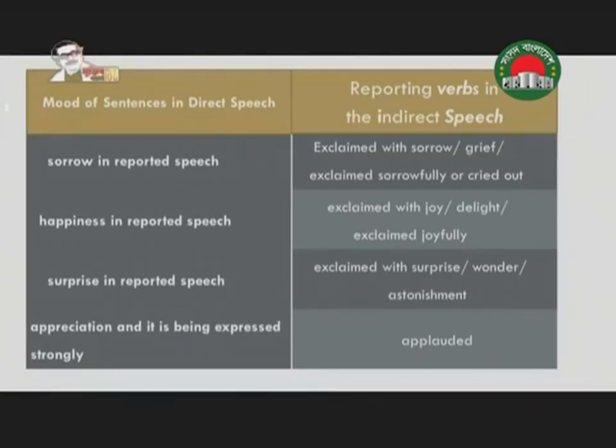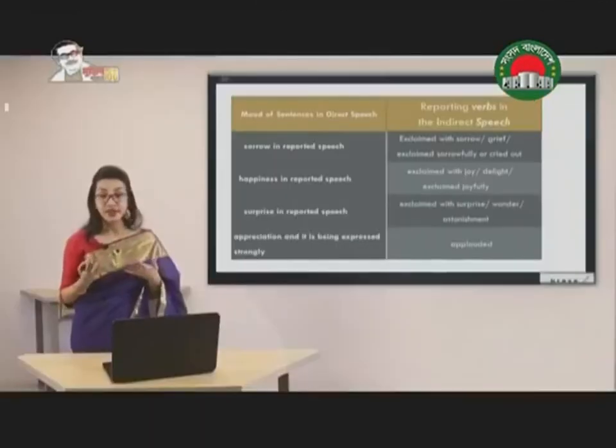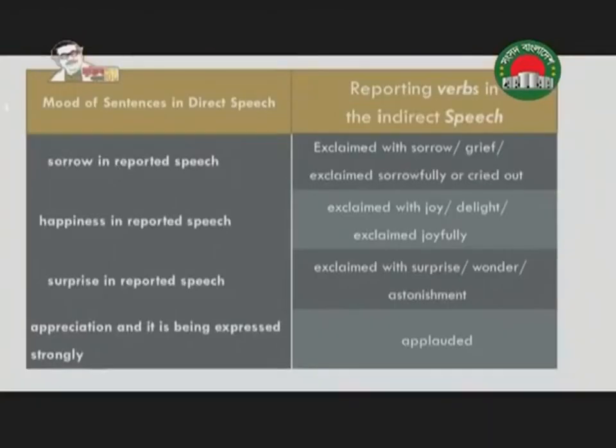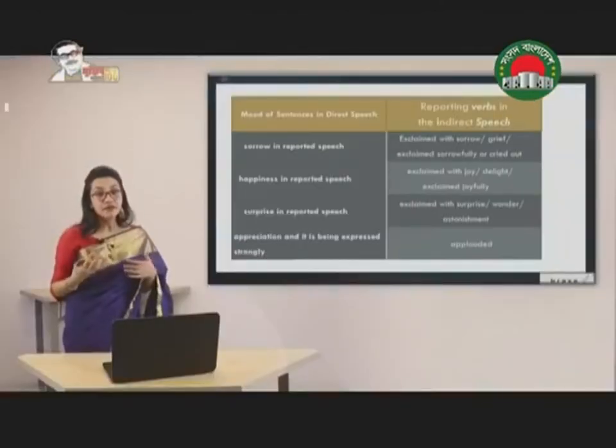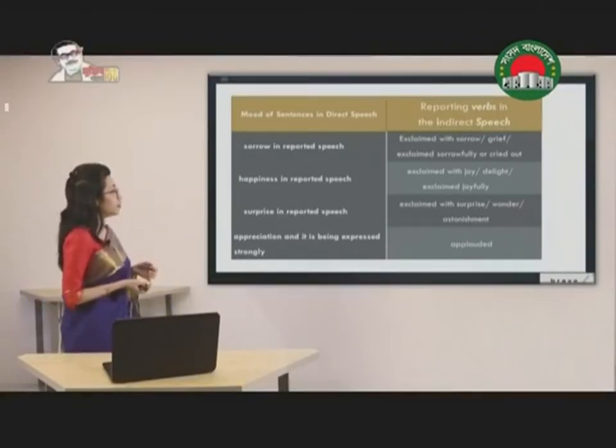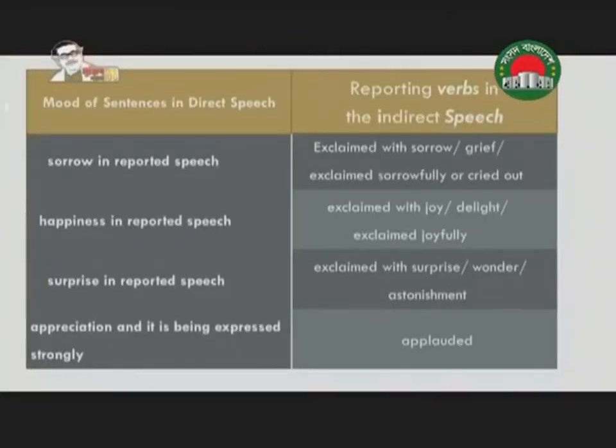Now the second mood, happiness in reported speech. If the reported speech expresses joy, happiness, then we are going to write exclaimed with joy, delight, or exclaimed joyfully. Now the third mood is surprise. If something amazes you, if something surprises you, you will write exclaimed with surprise, wonder, or astonishment.